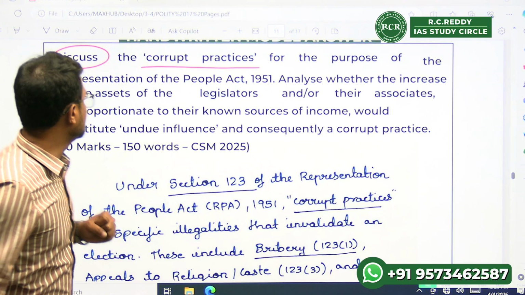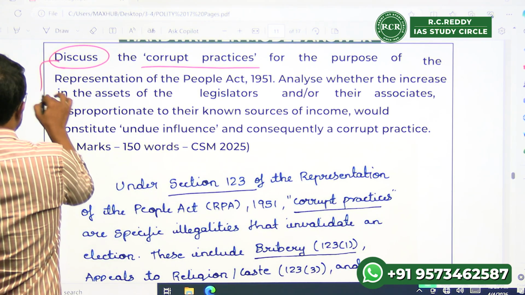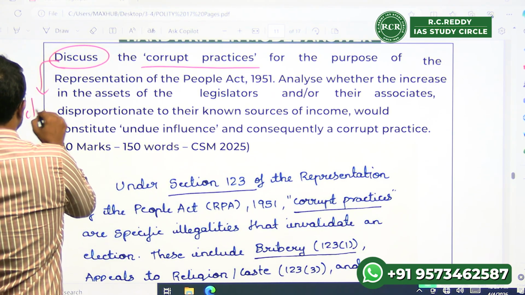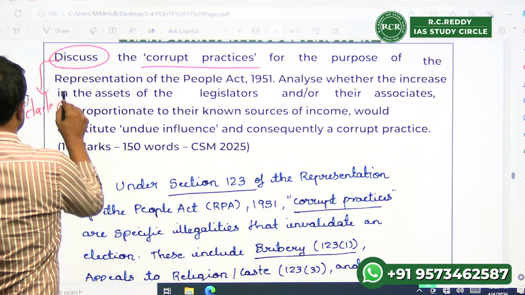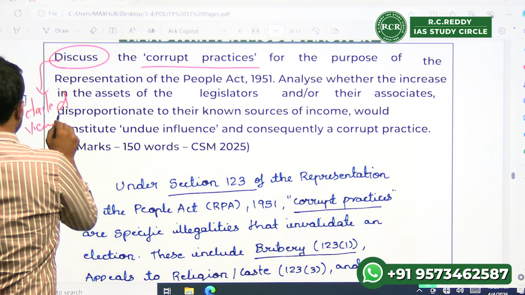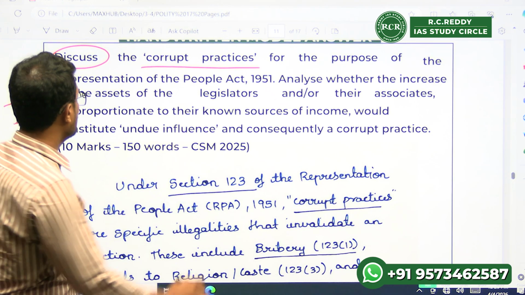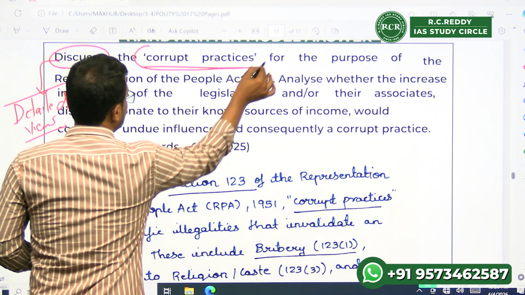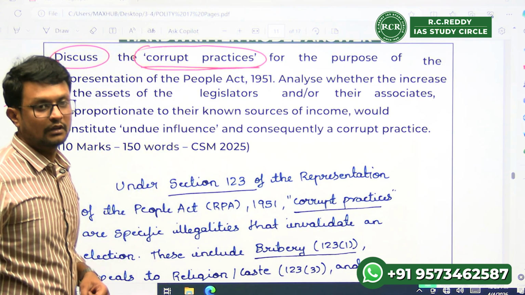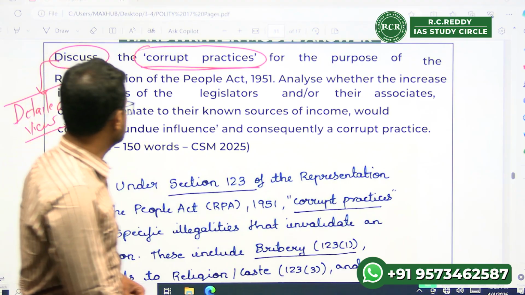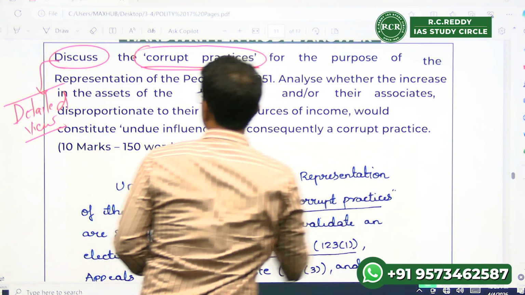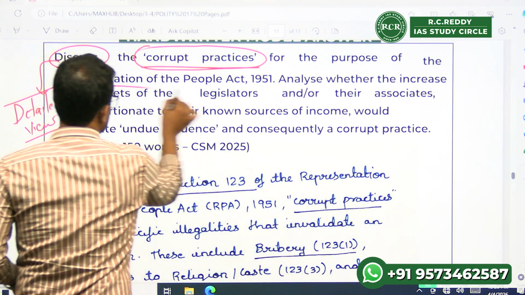When you see the word discuss, please replace it with the words detailed view. You need to give a near 360-degree detailed view about the different corrupt practices, the corrupt practices for the purpose of the Representation of People's Act.